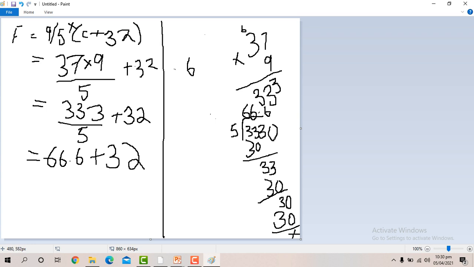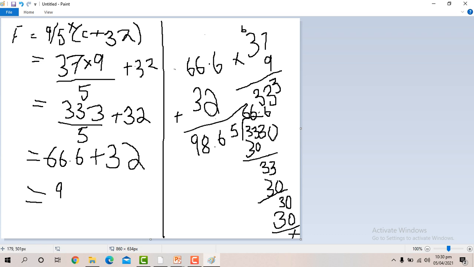We will do this in rough work: addition, 66.6 plus 32. When we do this addition, we get 6 plus 3 is 9, 6 plus 2 is 8. Now there is no integer here, so we put 0.6 with it, and we get 98.6 from this formula.